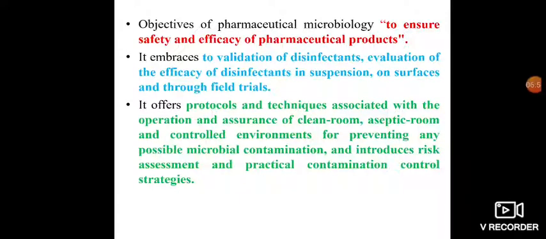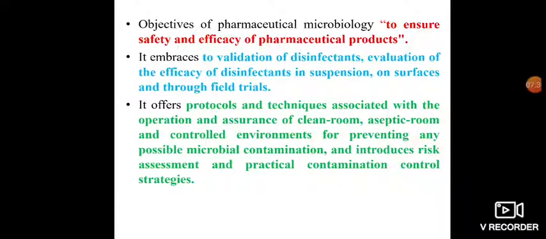This point means that when we are going to prepare any parenteral preparation, for example a vaccine or injection, that formulation should be prepared in a properly controlled air room, and the cleaning of that room should be proper.